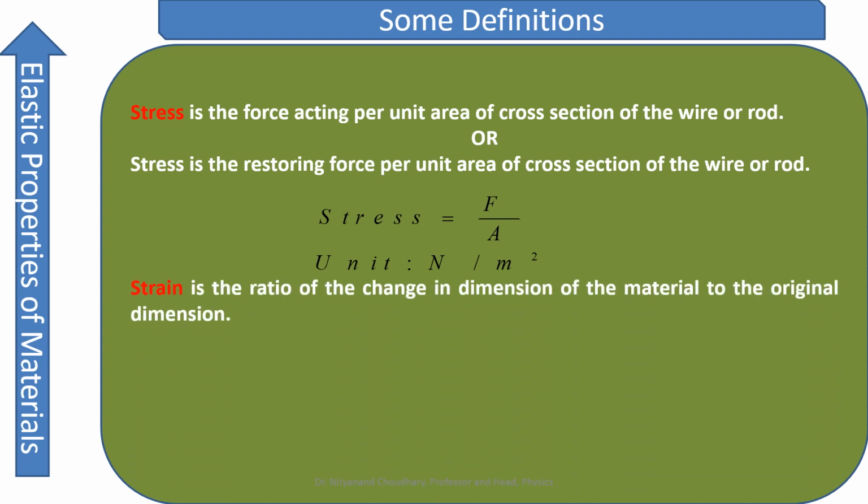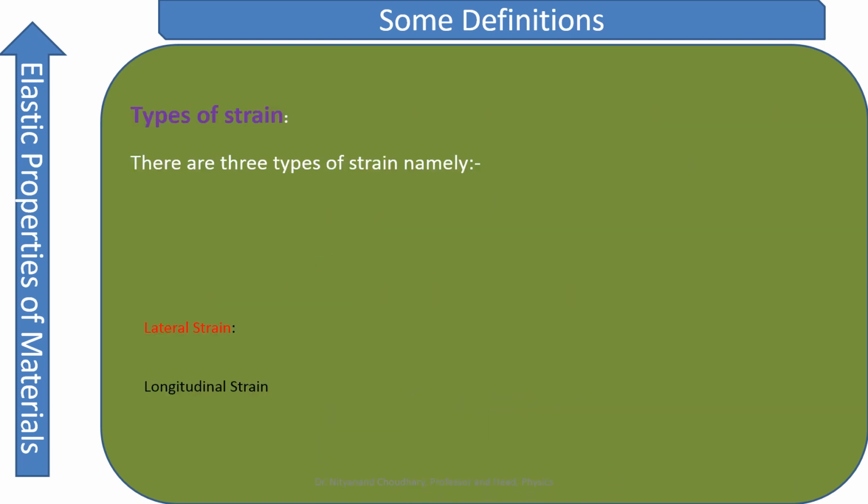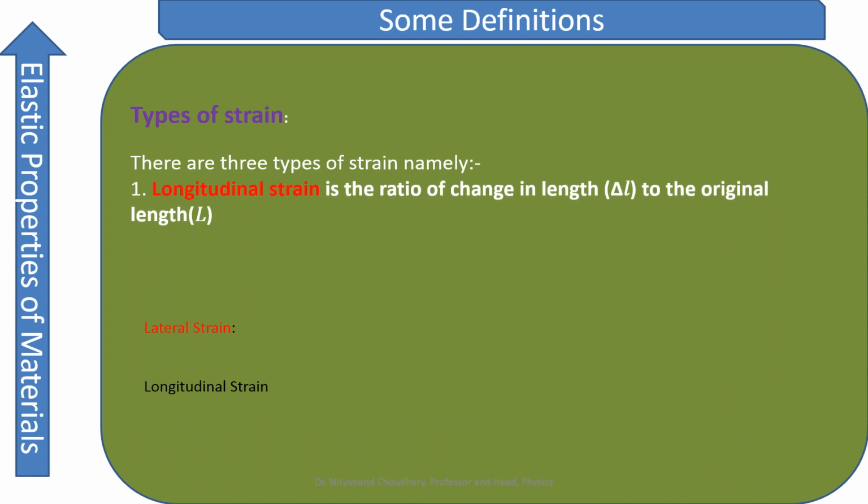Strain is the ratio of the change in the dimension of the material to the original dimension. Dimension includes length, volume, width, etc. So there should be a change in the dimension. So we can say strain is the change in the dimension to that of the original dimension. Now let's see the types of strain. There are three types of strain, and the first is longitudinal strain.